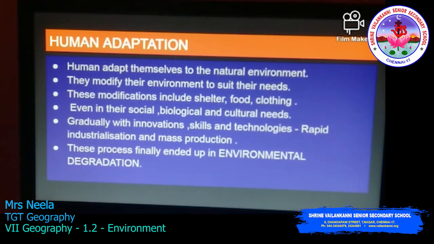Now consider people who live in places like Uttar Pradesh. There the winter will be very cold, and there will be a hot summer. So according to the climate, they will change their food and clothing. During the winter season, they might take sesame, groundnut and mustard oil to keep them warm. During the summer season, they'll change their food. They will eat a lot of watermelon, buttermilk, and cucumber to keep themselves cool. So they balance themselves with the environment biologically too.